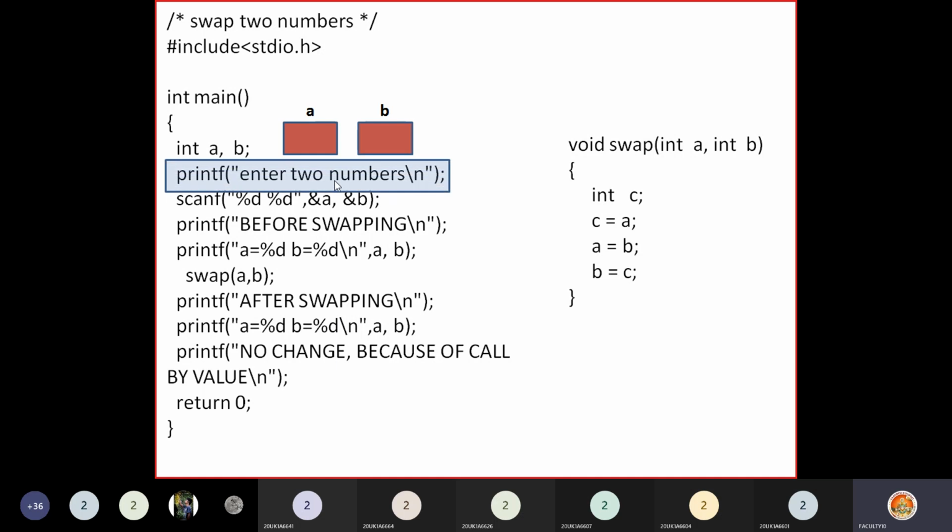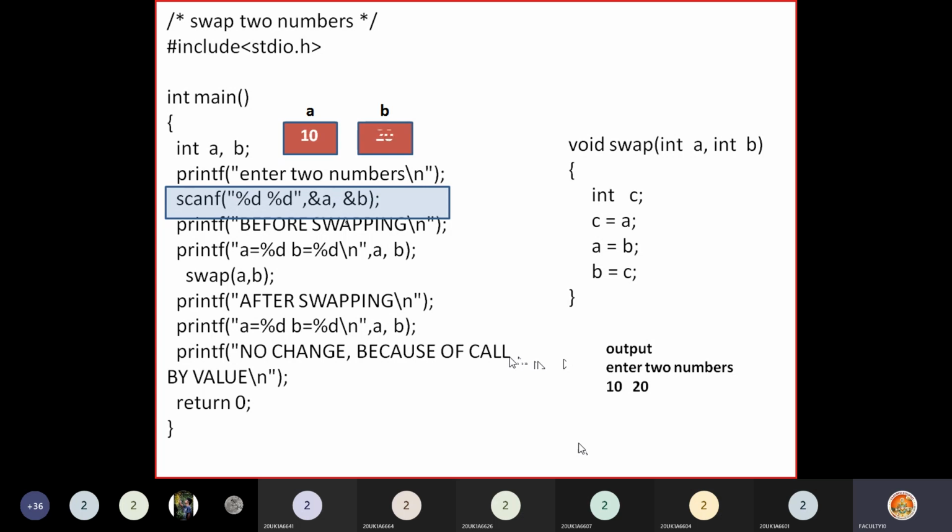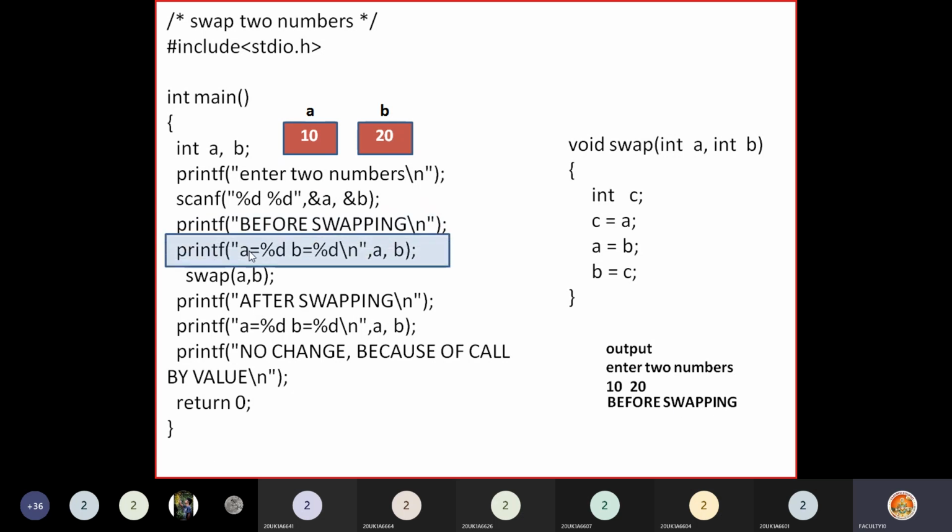Now this statement is executed: assume that on the screen you get the message enter two numbers. You entered two numbers, 10 and 20. This scanf reads those two numbers and stores the first number in A and the second number in B, like this. Now A and B contain the values 10 and 20. Then the next statement is executed, and on the screen you will see before swapping printed. Then the a value and b value, the actual values, will be printed before interchanging: a is equal to 10 and b is equal to 20.